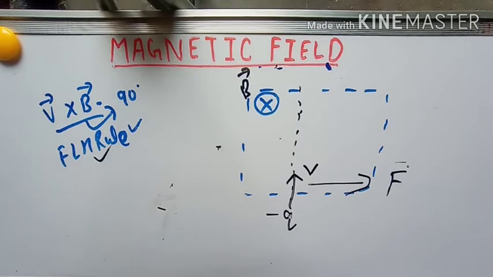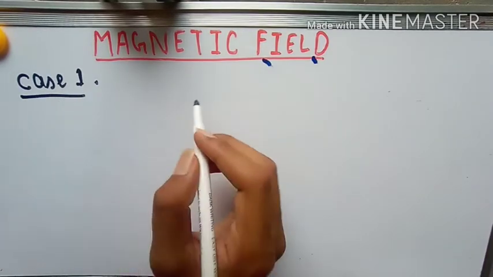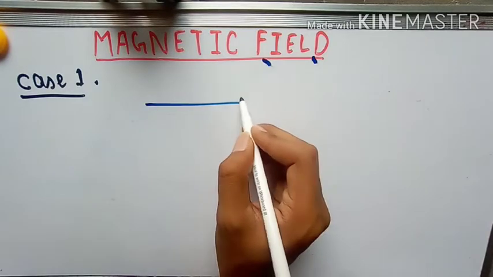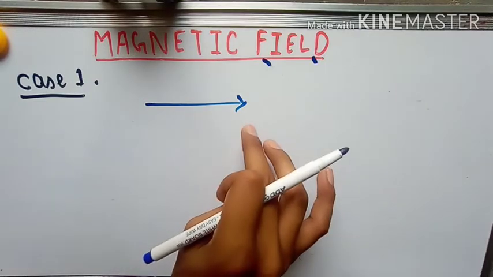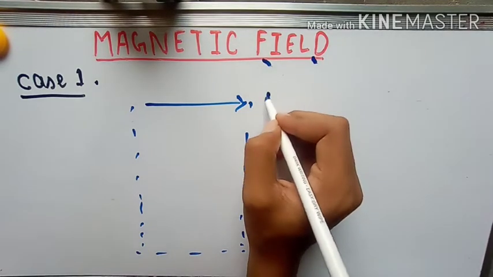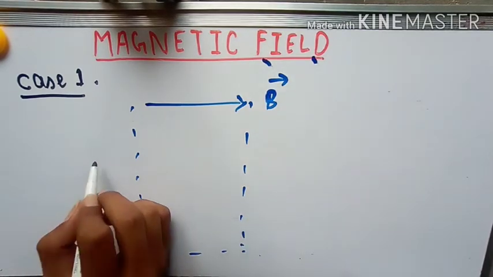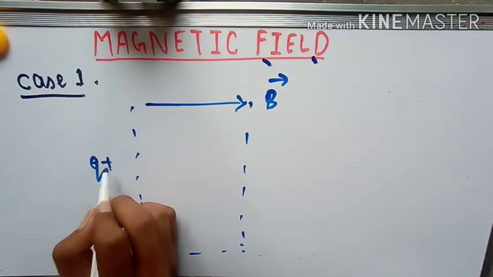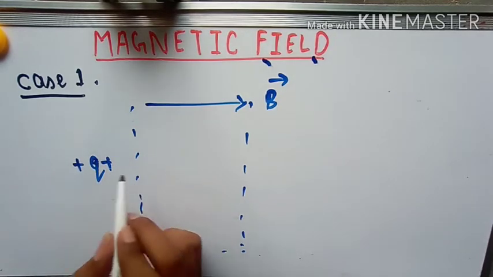Okay, so far we have discussed the direction of magnetic field. Now it's time to see its magnitude. Take case first. In case first, the field lines are planar in nature, so there are many lines and I am representing them by a single line. This is the region of the magnetic field, and it is represented by B. Now my aim is to project a plus q charge inside this field.